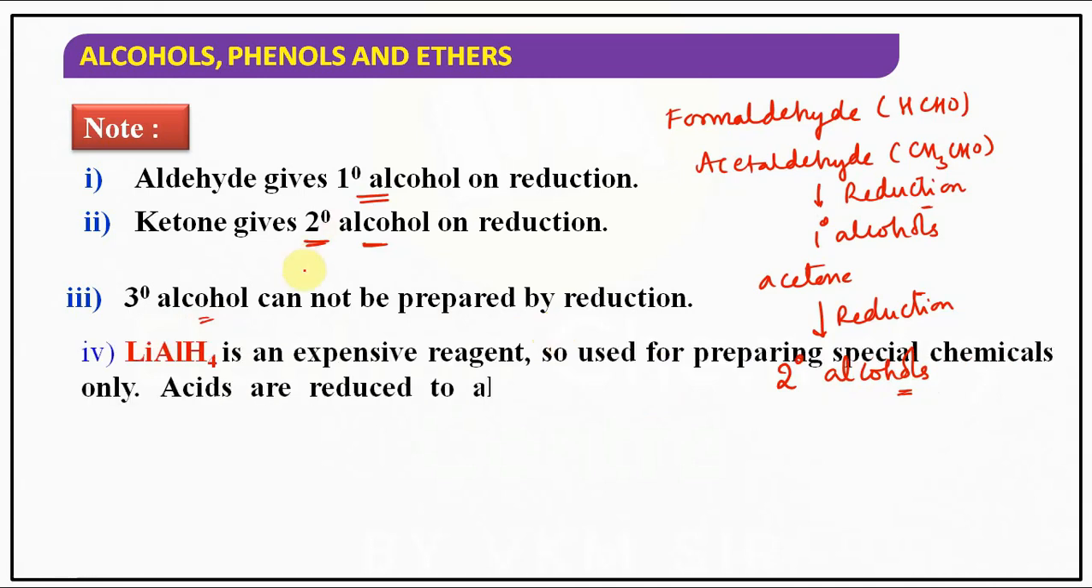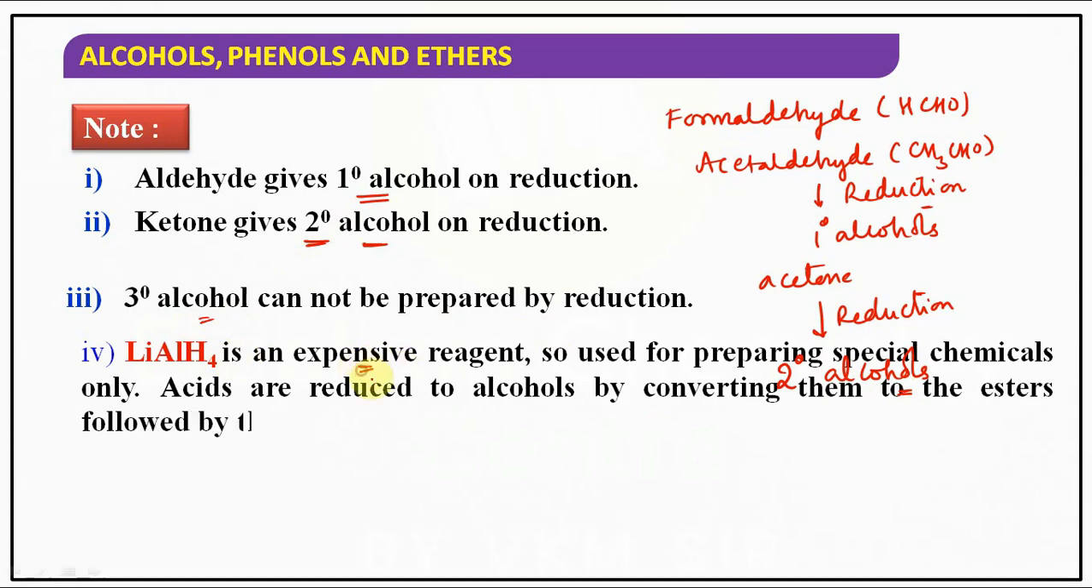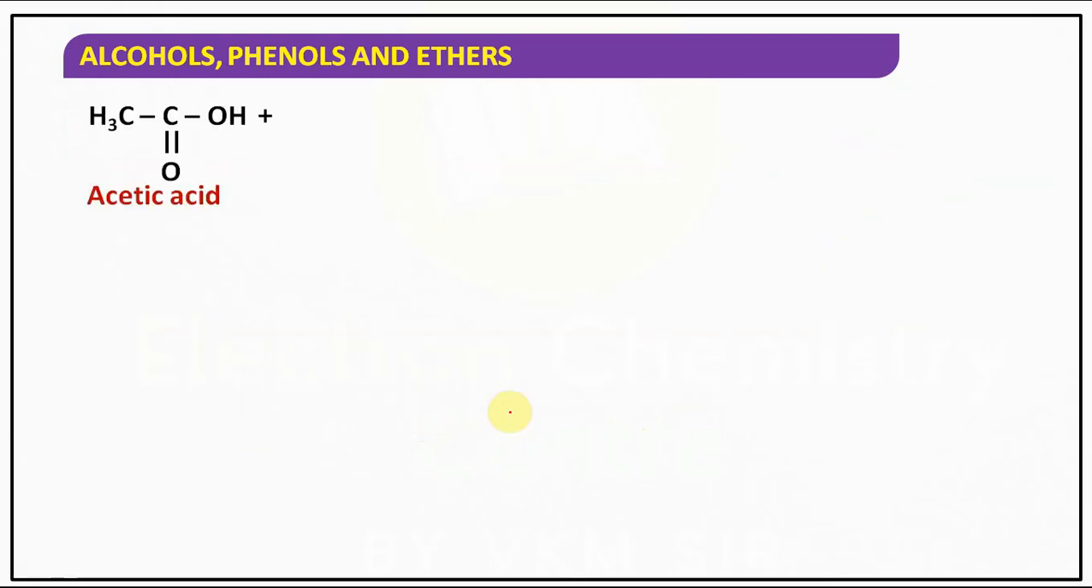Now, as you know, lithium aluminum hydride is an expensive reagent, so it is used for preparing special chemicals only. Acids are reduced to alcohols by converting them to the esters followed by their catalytic reduction. In this we can use lithium aluminum hydride. So you can study this as a separate preparation method also.